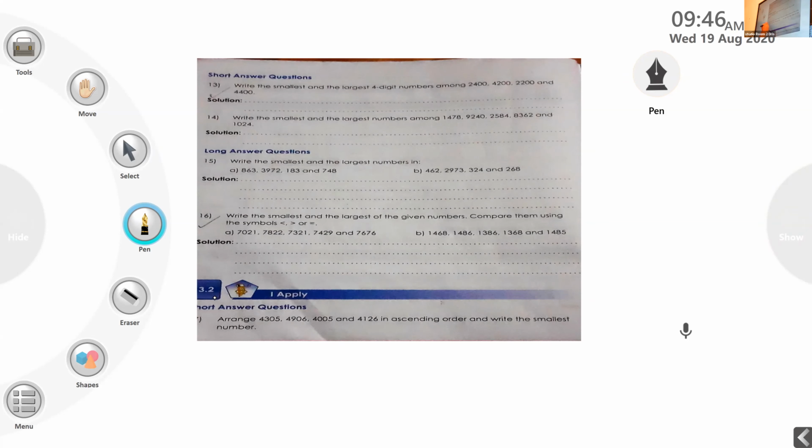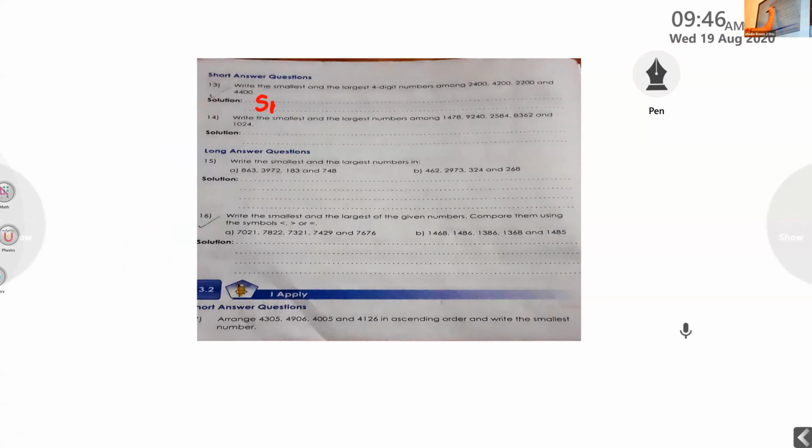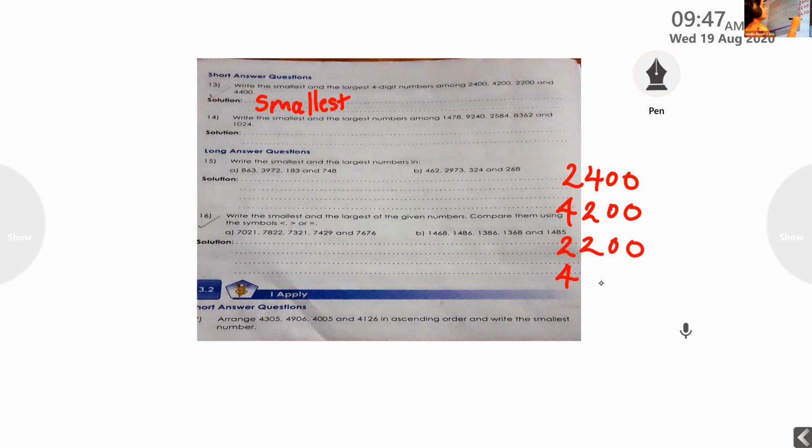So which will be the smallest number? 2,400. We can check the numbers. Here: 2,400, 4,200, 2,200 and 4,400. These are the numbers. First, what do you want to do when we are comparing numbers? Look at the number of digits. Now, here how many digits are there? For all the numbers, four. Same number of digits, so we can't compare by that.